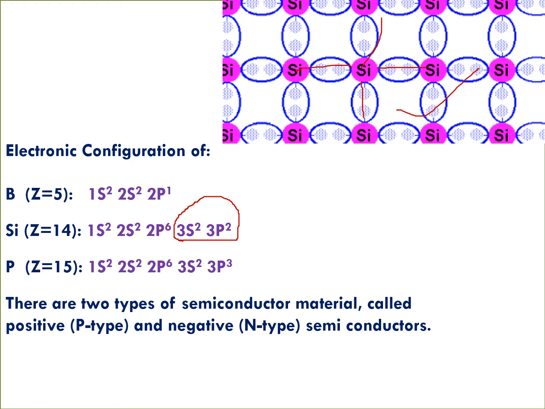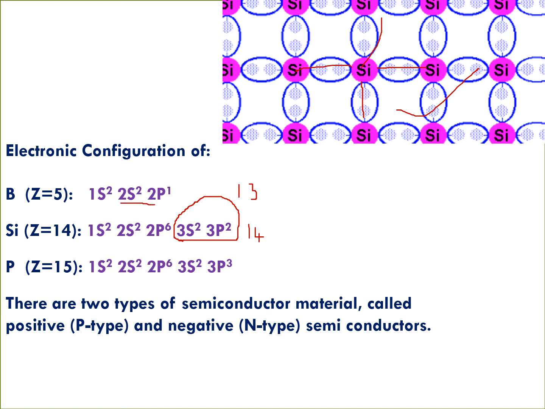Silicon is a 14th group element. Now consider some 13th group elements like boron or aluminum. Their configuration is 2s2 2p1 for boron and 3s2 3p1 for aluminum.